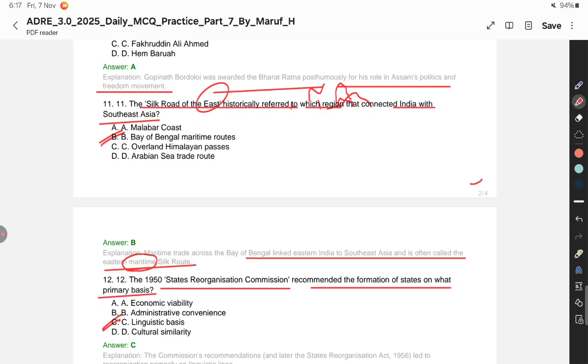Due to that there was a lot of chaos at the time, and the government had to bow down to the demand to make the state on linguistic basis. So Andhra Pradesh was the first state recognized as a linguistic state. After that, other states were also recognized on the basis of their language. All right, so remember this one.